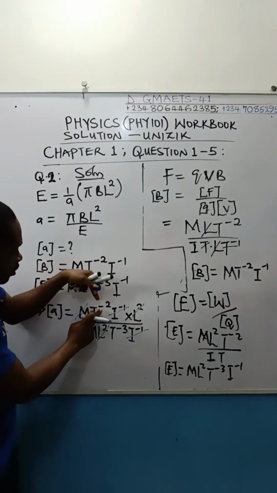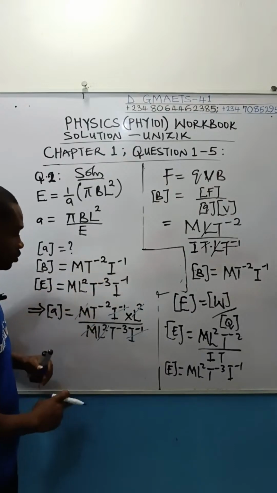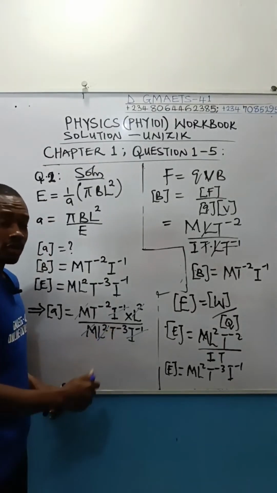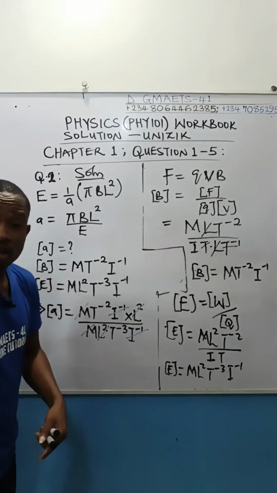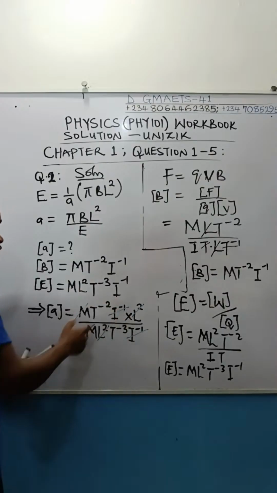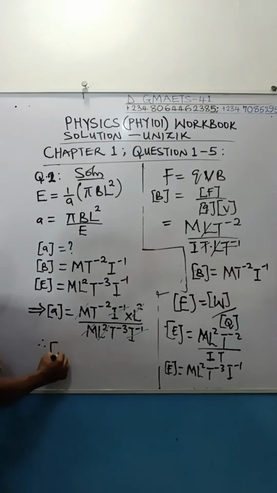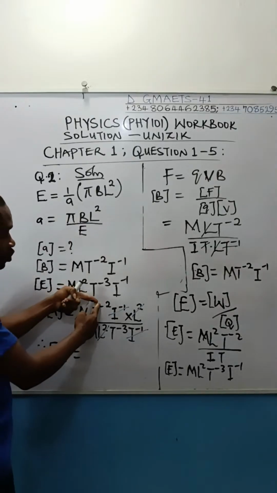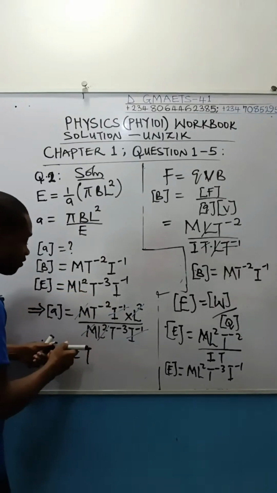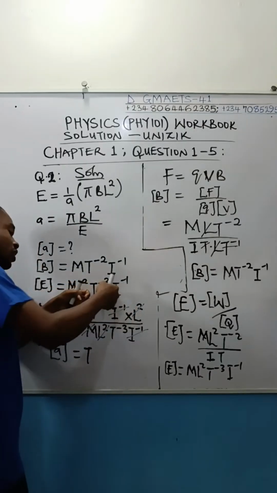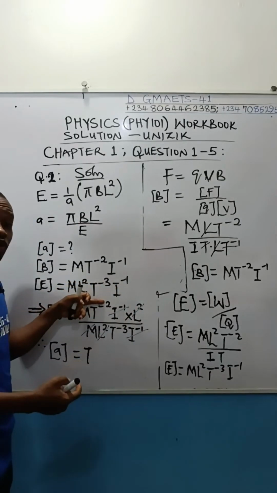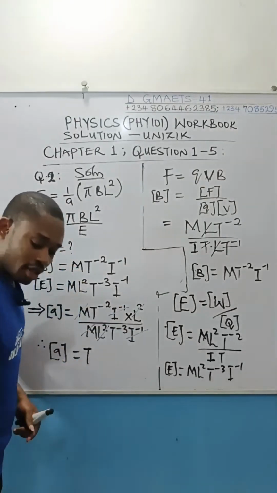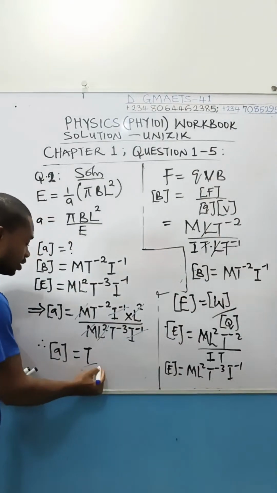Now look at what we are left with. This is T raised to the power of minus 2 all over T to the exponent minus 3. Division law of indices. Take minus 3 up, it becomes plus. Therefore, the dimension of A in this equation is T raised to the power of minus 2, and if this minus 3 goes up, it becomes plus 3, which would be minus 2 plus 3. And minus 2 plus 3 will give us 1. So, the dimension of A in this equation is simply T.